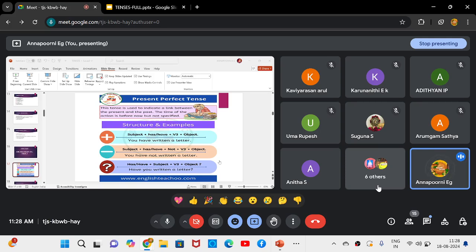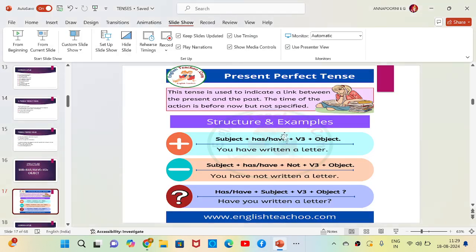Okay, so this is the definition of present perfect tense. There is a connection between present tense and past tense. The time of the action is before now, that is in the past, but it is not clear. It is not specified.